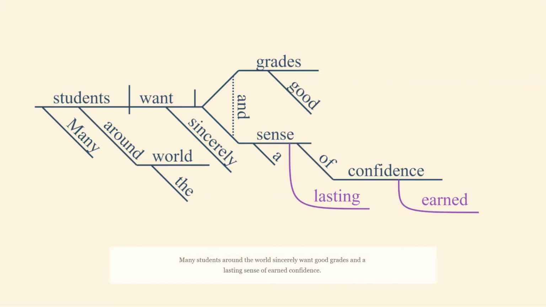And now we have two participles introduced. So what kind of sense? A lasting sense. So sense is a noun, lasting is a type of adjective. And what kind of confidence? Earned confidence. Confidence is a noun, and earned is a type of adjective. But these are called participles because last and earn originally are verbs. They are things that can be done. So if you have a verb that ends in an ing or an ed or a t, functioning as an adjective, these would be called participles.